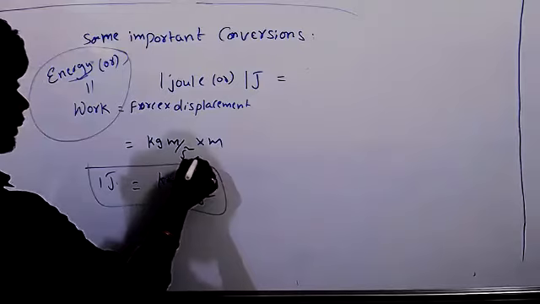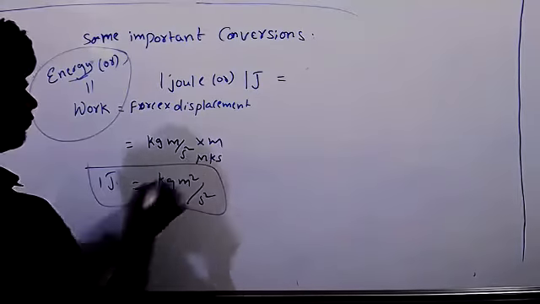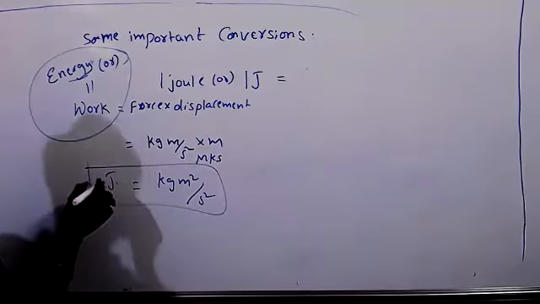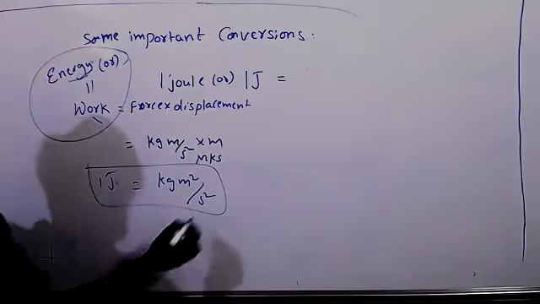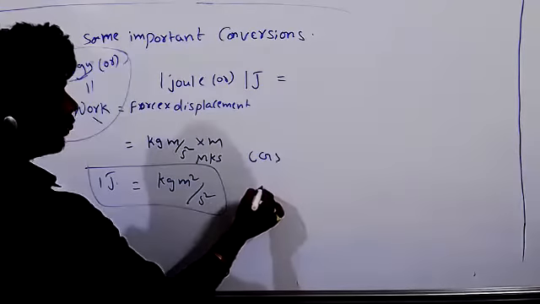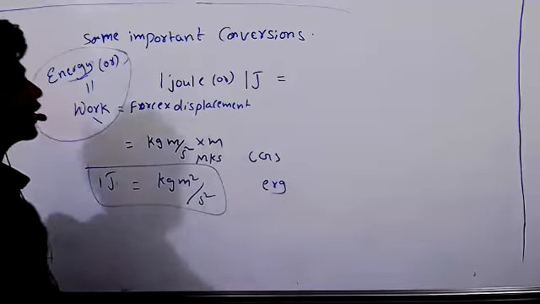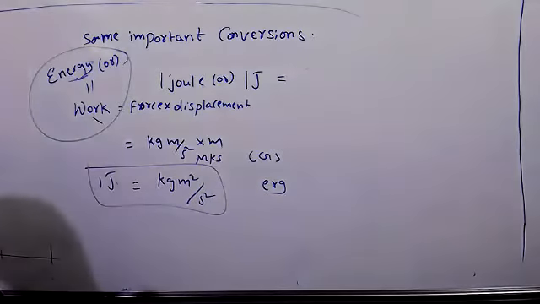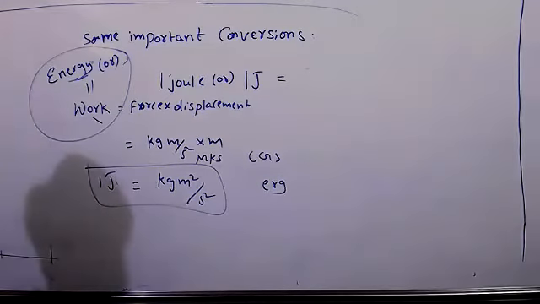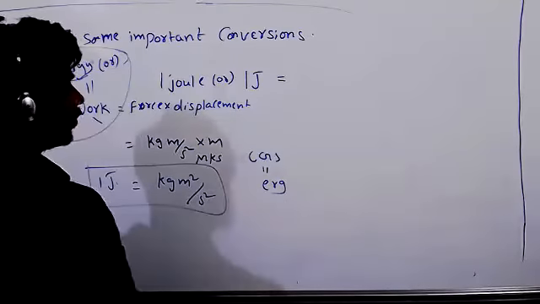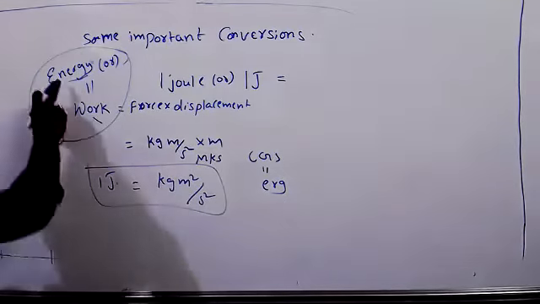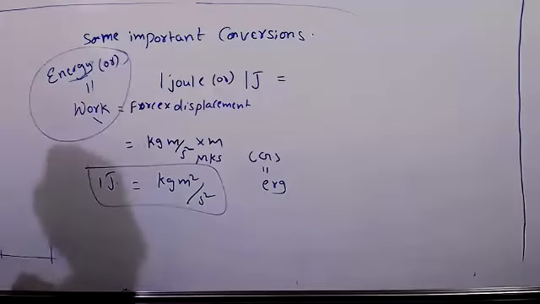Then we can say the MKS unit of work is kg meter square per second square. The CGS unit for work is erg. So erg is the CGS unit for energy or work. Both have the same units.